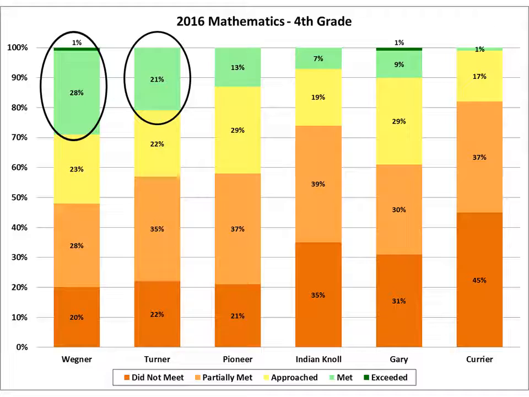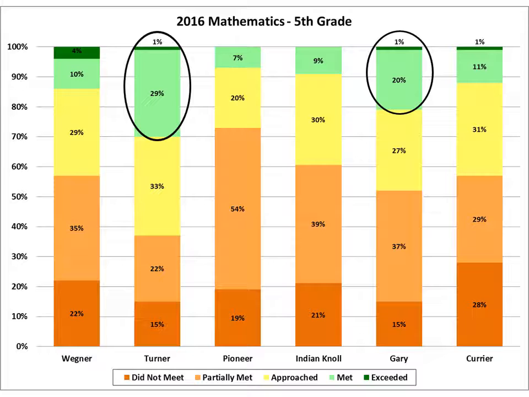Carrying on to 4th grade, we've chosen to highlight Wegner and Turner. Wegner with 29% proficient and Turner with 21% proficient. Looking at 5th grade, we see both Turner and Gary as standouts. Turner with 30% proficient and Gary with 21% proficient.